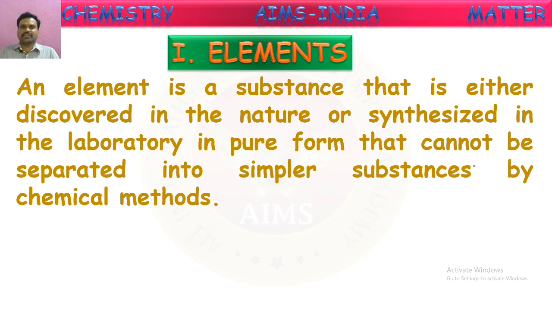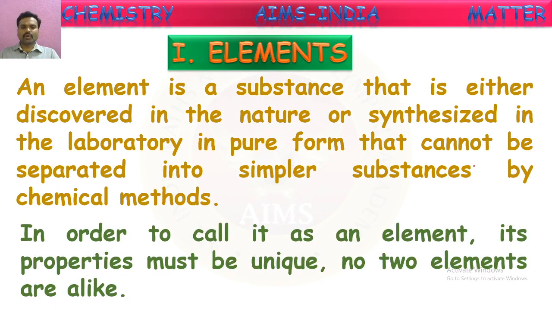The simplest pure substance which cannot be further divided into simpler particles is called an element. It might be discovered in nature, or some elements are synthesized in the laboratory.